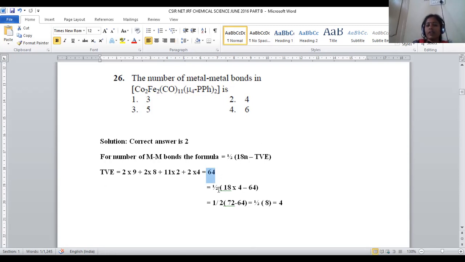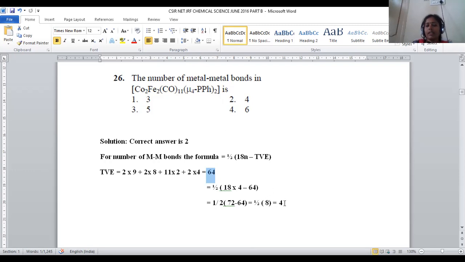Now let us insert in this formula, 1/2 into 18 into N. N denotes the number of metals, 2 cobalt, 2 iron, so 4 metals are there. Minus total valence electrons, 64. So 1/2 into (18 into 4 minus 64). It will become 72 minus 64, so 1/2 into 8.